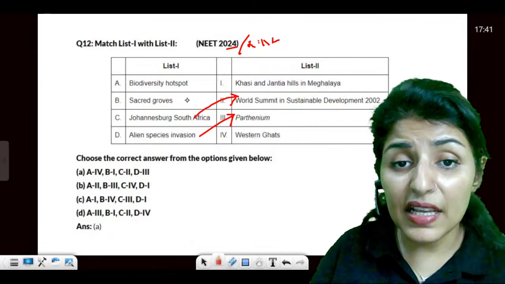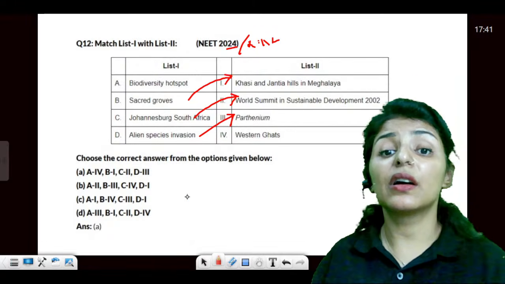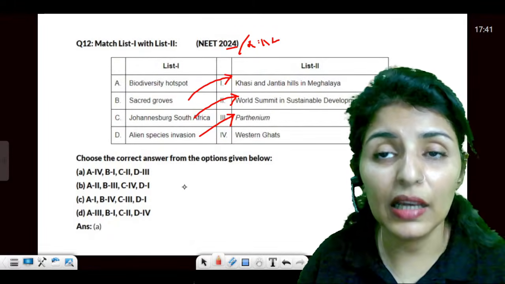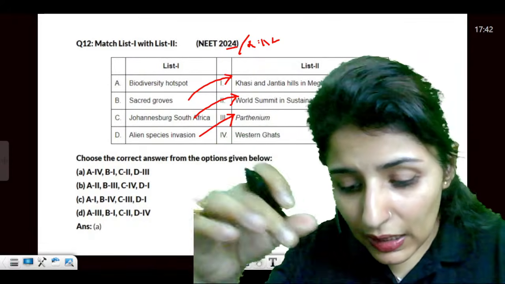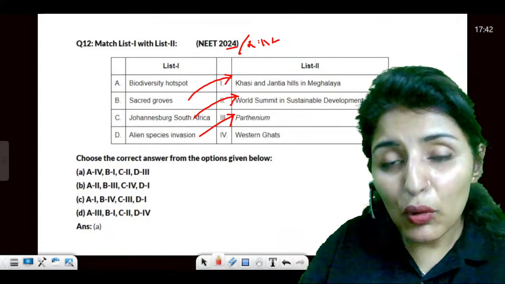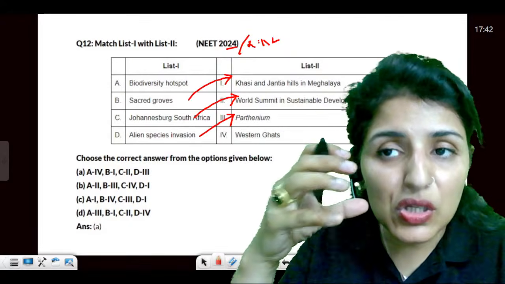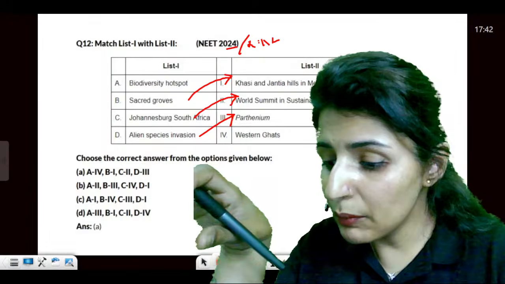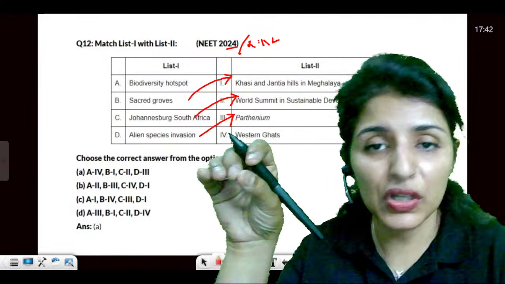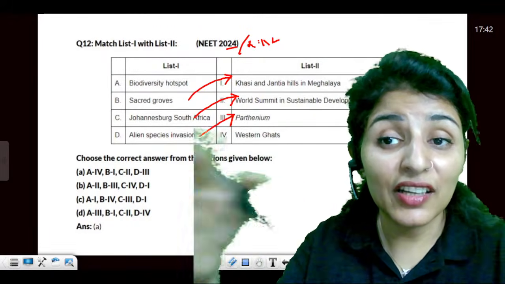And then sacred groves. Where do you find them? Khasi and Jaintia Hills in Meghalaya and other places. So make sure, guys, do one thing: keep a pen and paper along. Keep noting down the questions and topics that you see recurring again and again. That is very important and very crucial. What are you going to revise for the next 2 days?